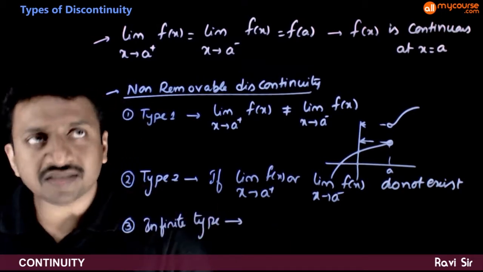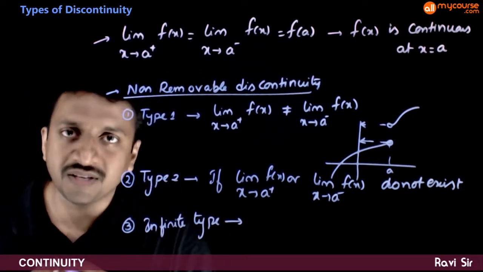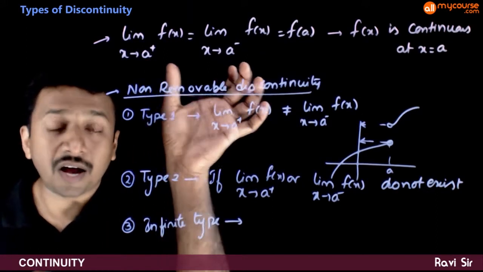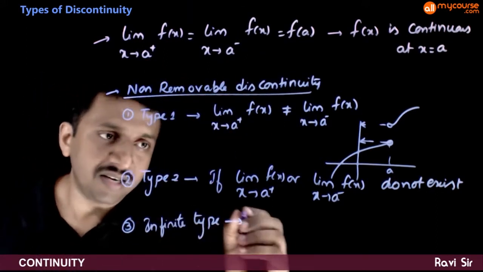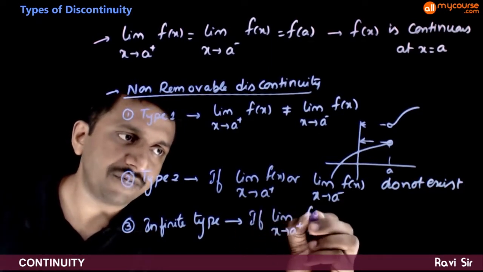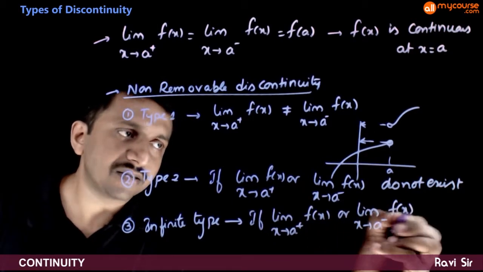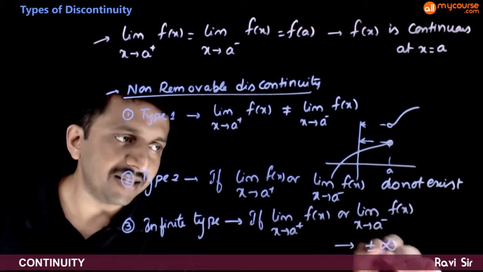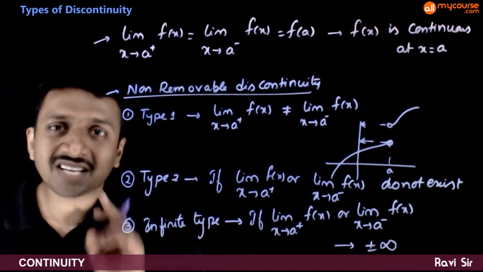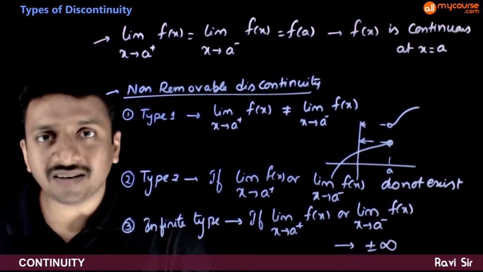In this, what happens is, if either of these limits, or both of these limits, go to plus or minus infinity, that is, if these two limits are not finite, that is, if limit x tends to a plus f of x or limit x tends to a minus f of x go to plus or minus infinity, then also we say that the function is discontinuous and it is a non-removable discontinuity of the infinite type.